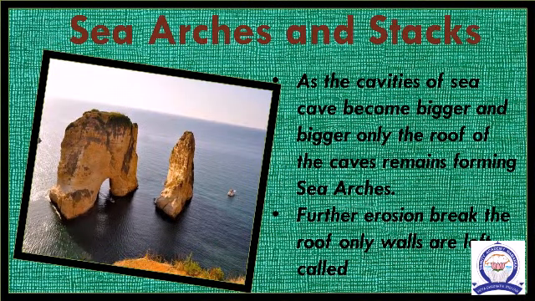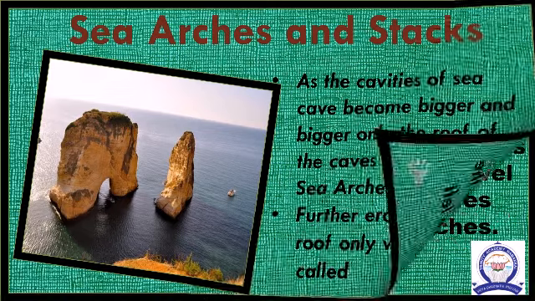Sea arch and stacks. As the cavities of the sea caves become bigger and bigger, only the roof of the cave remains, thus forming a sea arch. Further erosion breaks the roof and only walls are left. Such wall-like features are called stacks.